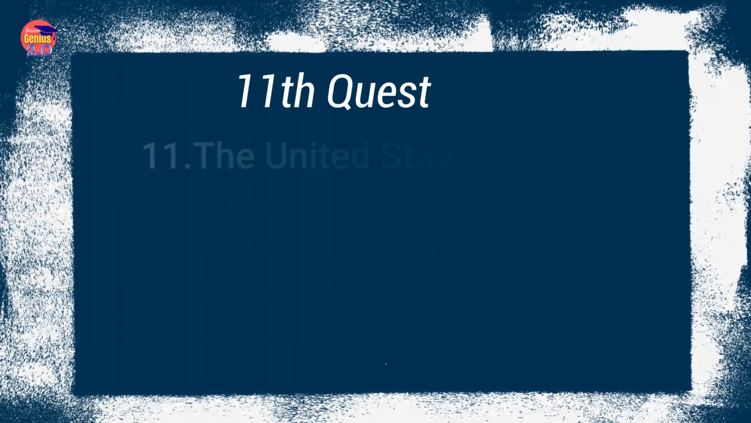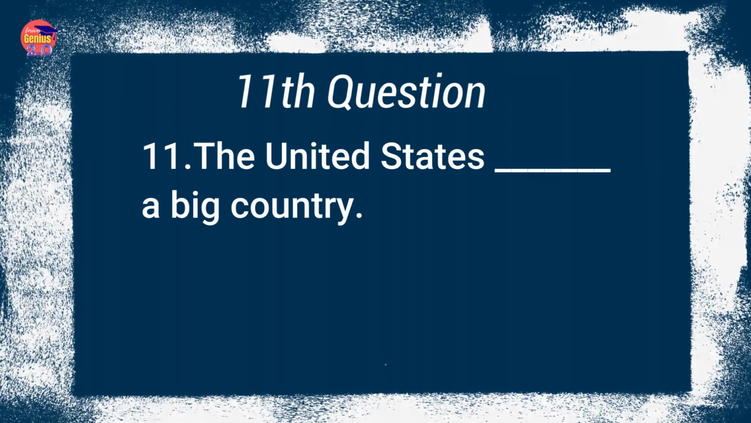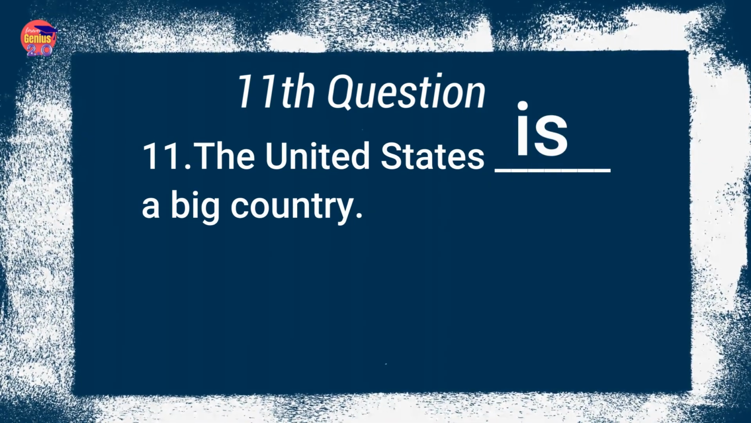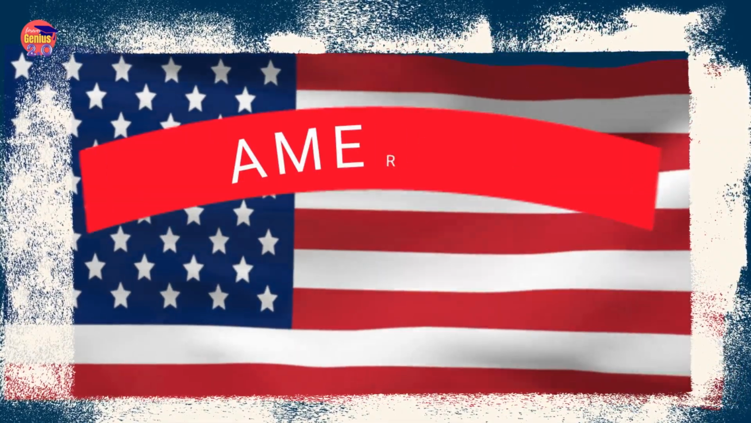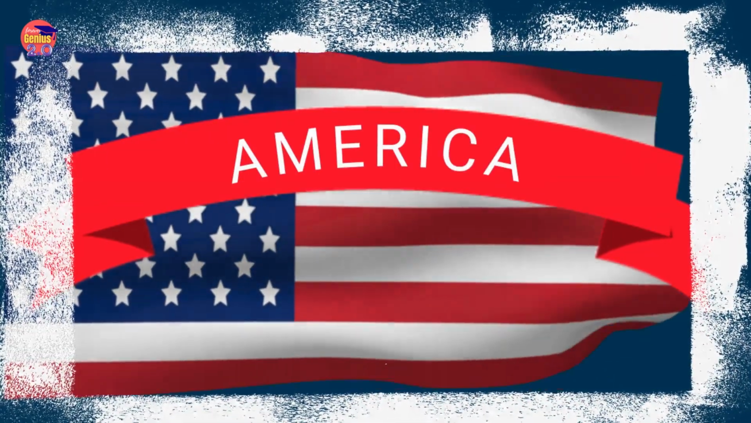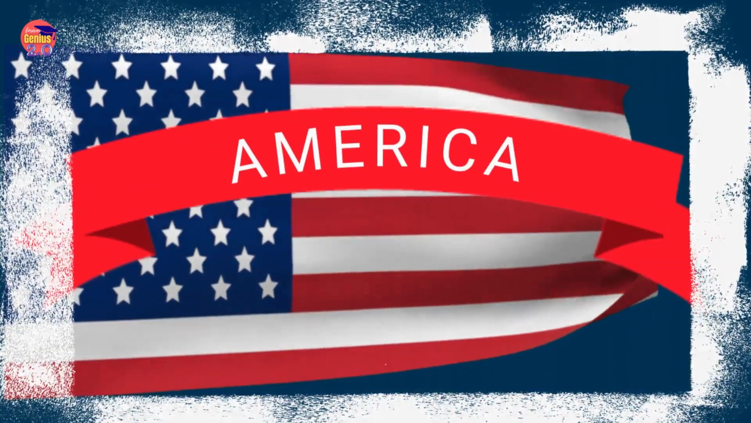The United States dash a big country. The correct option, out of the options are, is, was, is is. Here, United States, as we know, is one country. It is not separate countries. So we are using the option is.